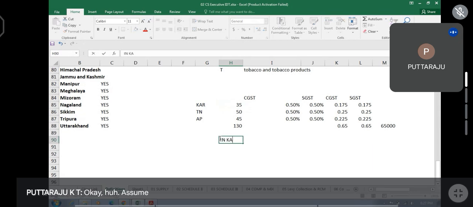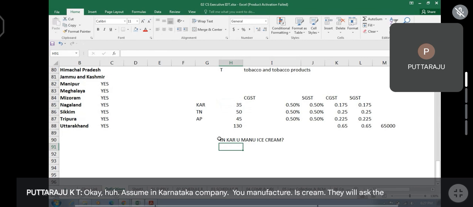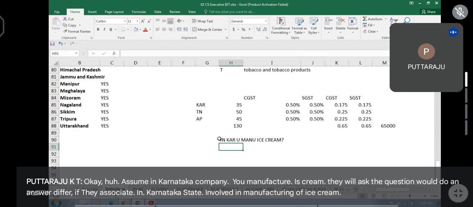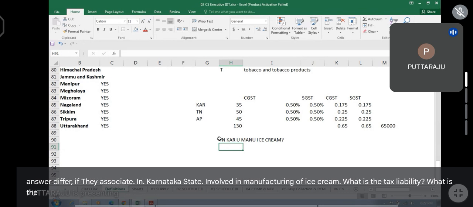Assume in Karnataka company you manufacture ice cream. And they will ask the question, would your answer differ if the assessee in Karnataka state is involved in manufacturing of ice cream? What is the tax liability? What are the tax implications? Like that they may ask. What would be your answer?